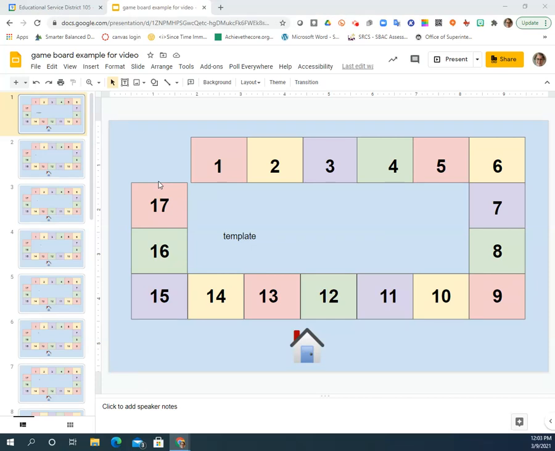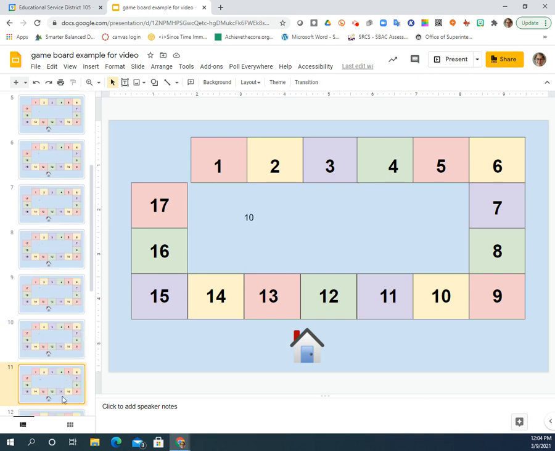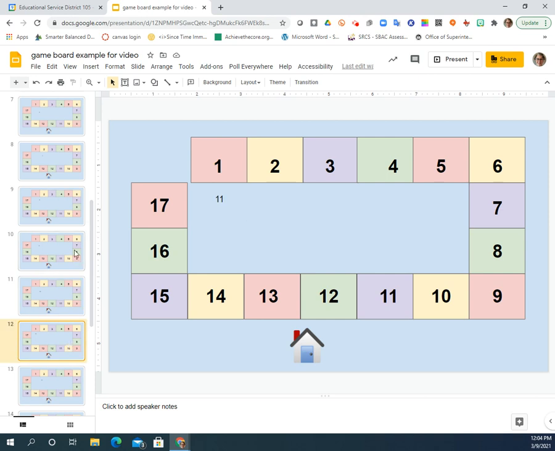Okay, so this video is going to talk about how to link slides within a presentation and why we need to do that when we're talking about these presentation mode activities. So here we have the same game board template. I went ahead and put numbers on the slides because they're all the same right now. So we want to make sure that we are actually getting to the slide that we want to get to.